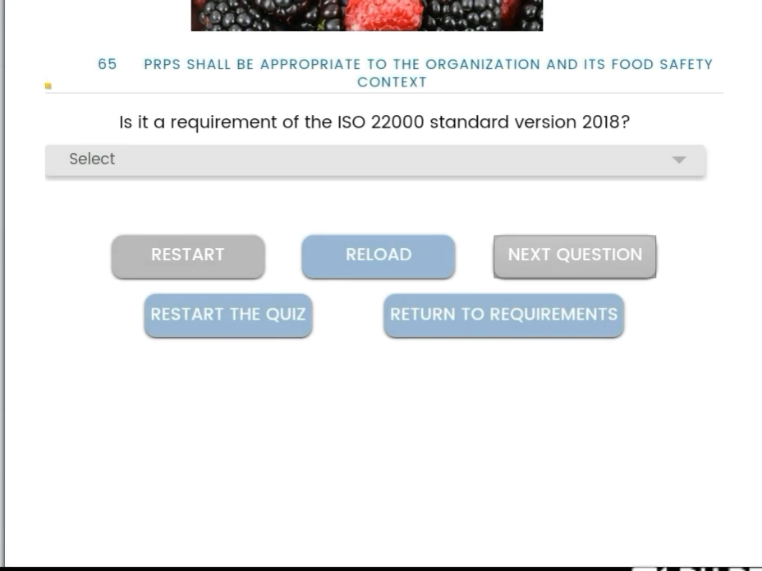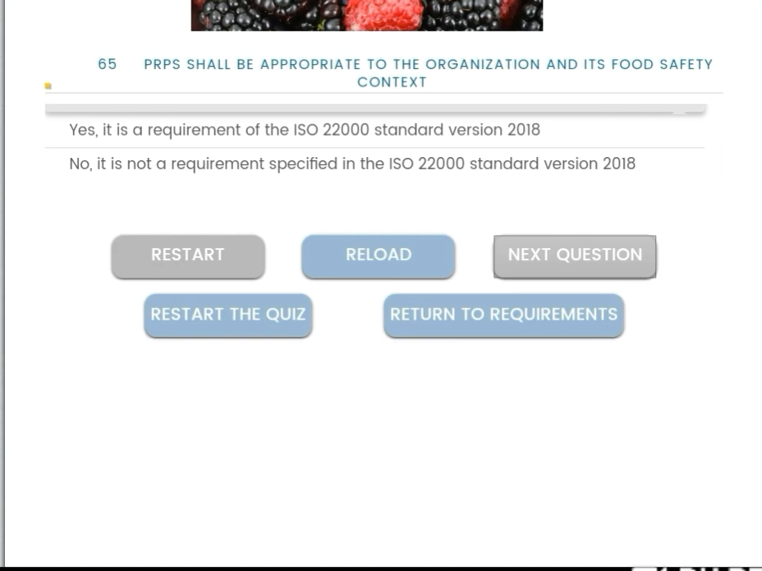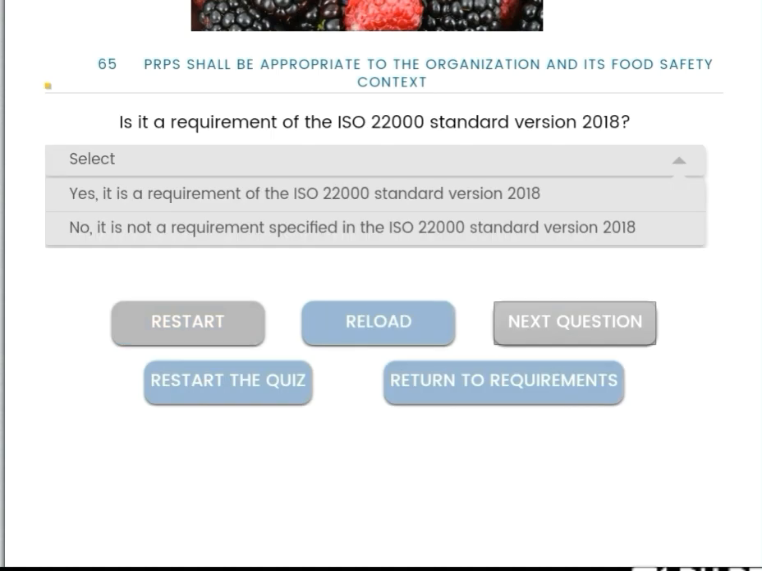Next, PRPs shall be appropriate to the organization and its food safety context. Is it a requirement of the standard version 2018? Yes, it is a requirement.